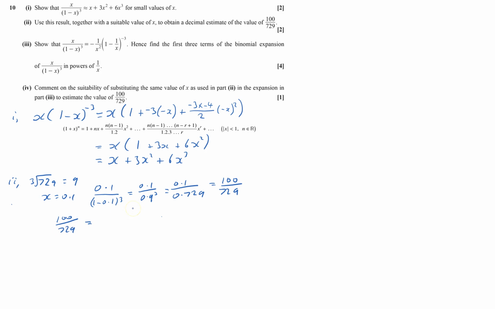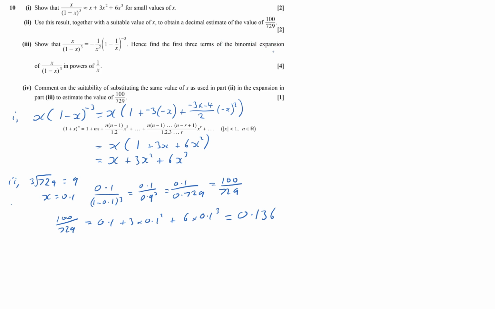Straight away just substitute in 0.1 for x: it will be 0.1 plus 3 lots of 0.1 squared plus 6 lots of 0.1 cubed, and that is going to be 0.1, that'll be 0.03, that will be 0.006, so that is 0.136. Okay, so now we've got to show that this bit is the same as that, and hence find the first 3 terms of the binomial expansion.